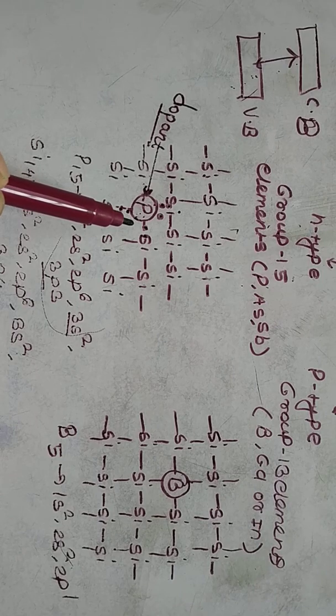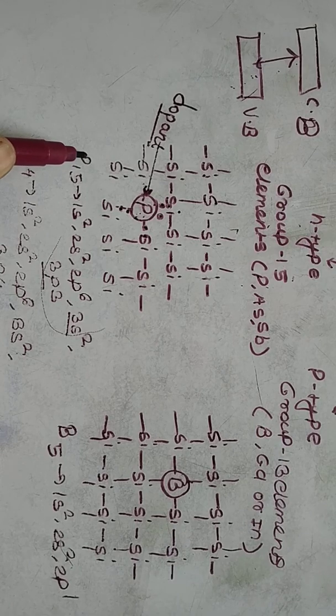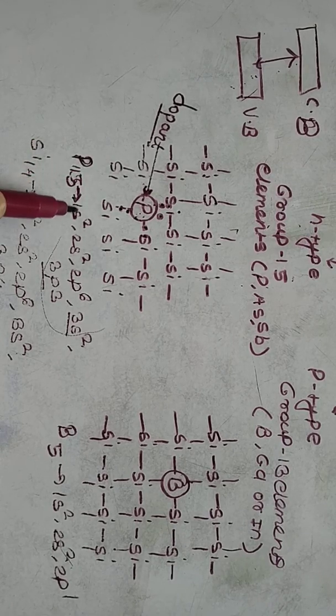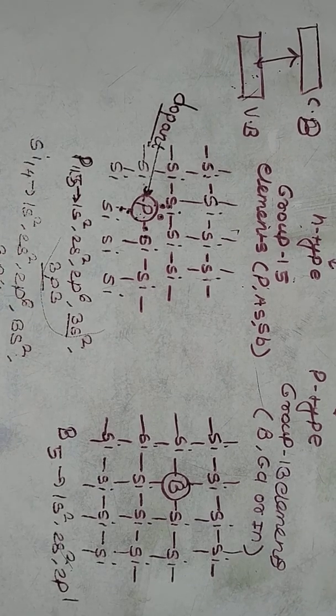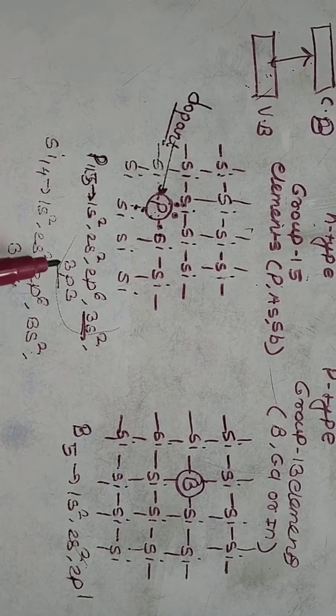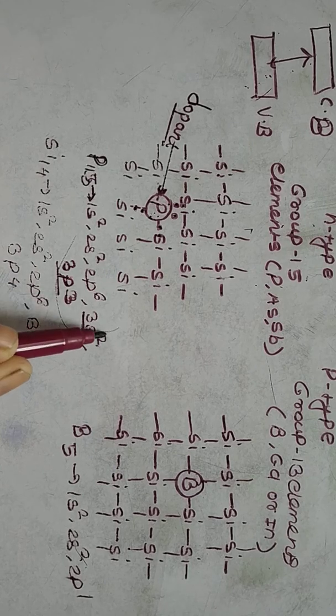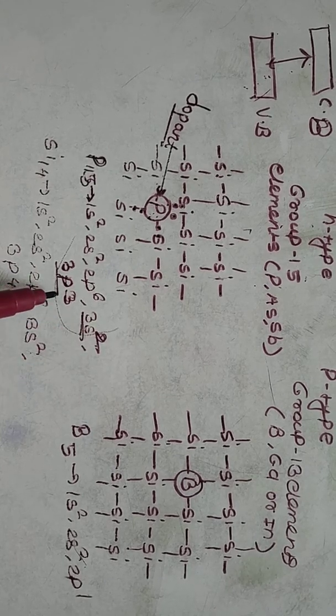In the case of phosphorus, atomic number is 15 and its electronic configuration is 1s2, 2s2, 2p6, 3s2, 3p3. The valence electronic configuration is 3s2 and 3p3. So 5 electrons are present in its valence shell.